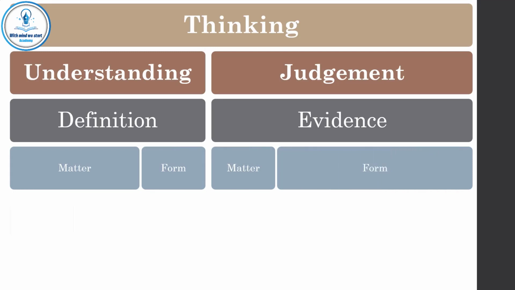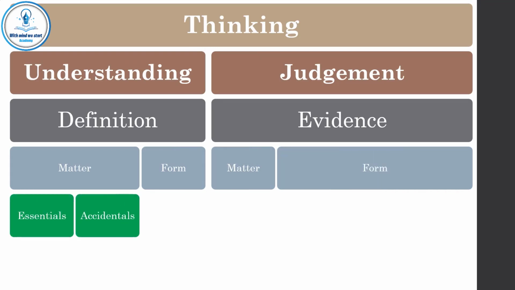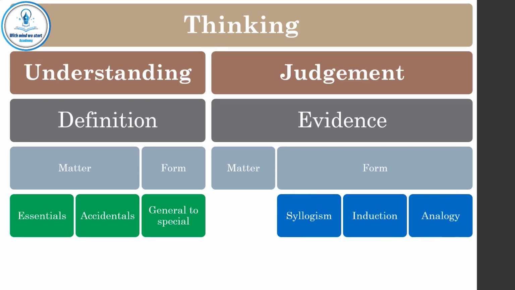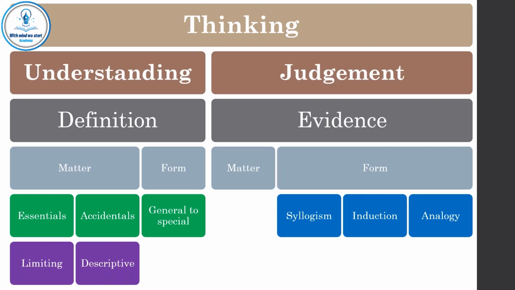The matter of definition includes essentials and accidentals. The form of definition is to start by general concepts and move towards special ones. The form of evidence includes syllogism, induction, and analogy. A limiting definition uses essentials. A descriptive one uses accidentals.